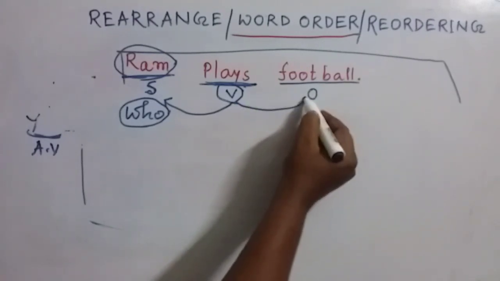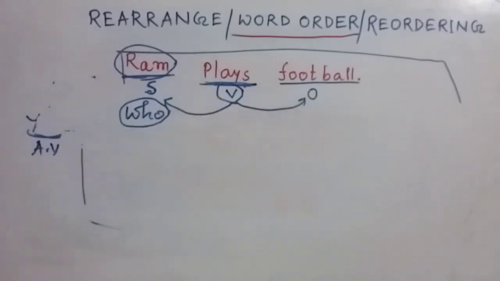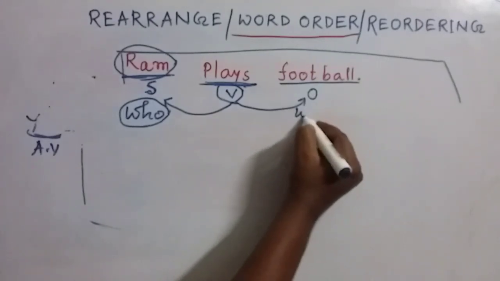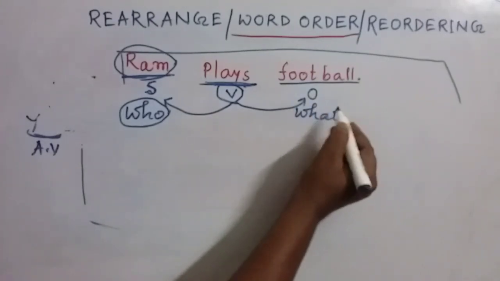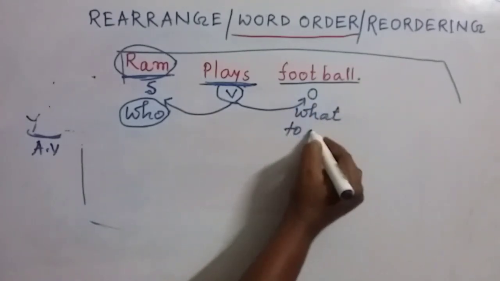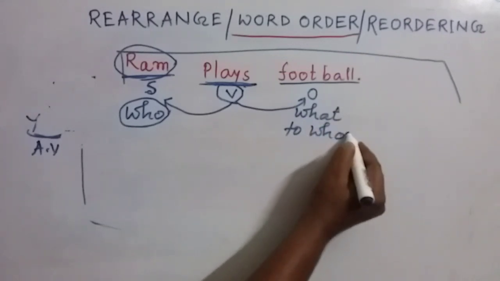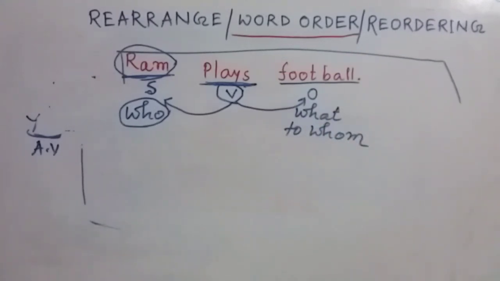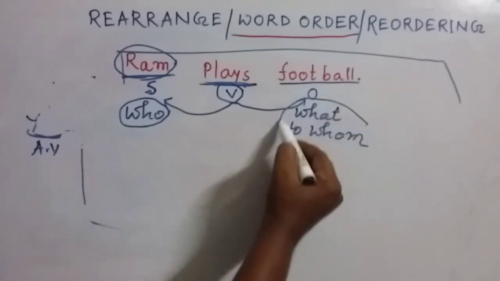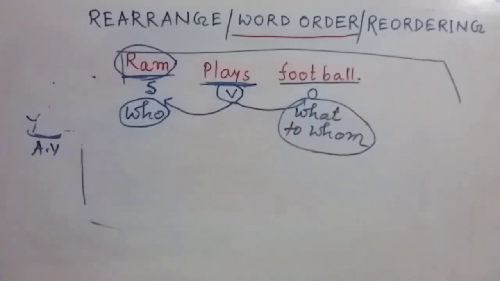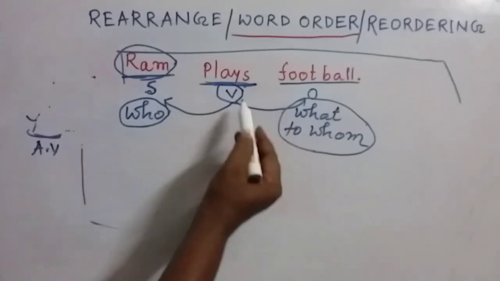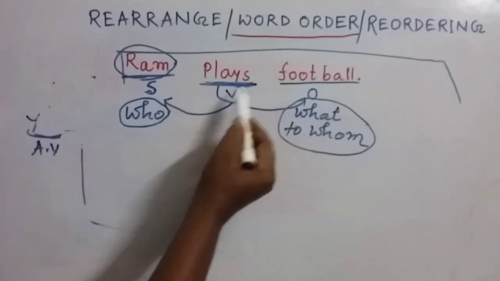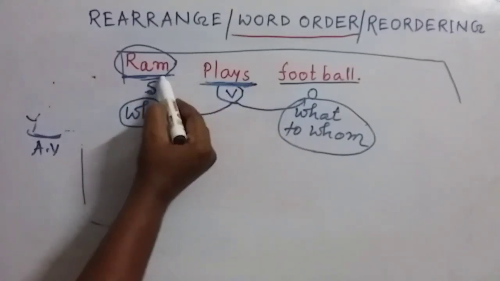If we ask the verb by what, or sometimes to whom, the answer will be the object. Now, if we ask this verb, what does Ram play?